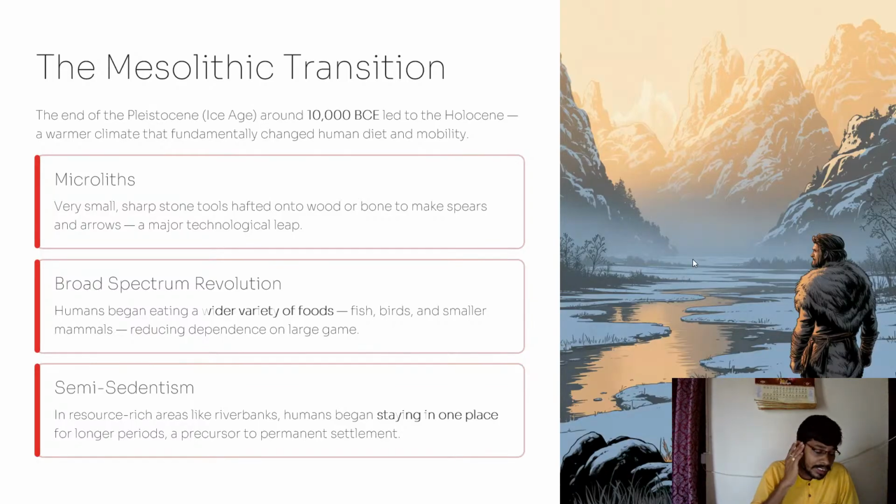But in the Paleolithic age, the first age, people were nomads. They used to travel from one place to another, depending on the season and other conditions, and on the availability of food, etc. But in the Mesolithic age, it was more like permanent settlement.